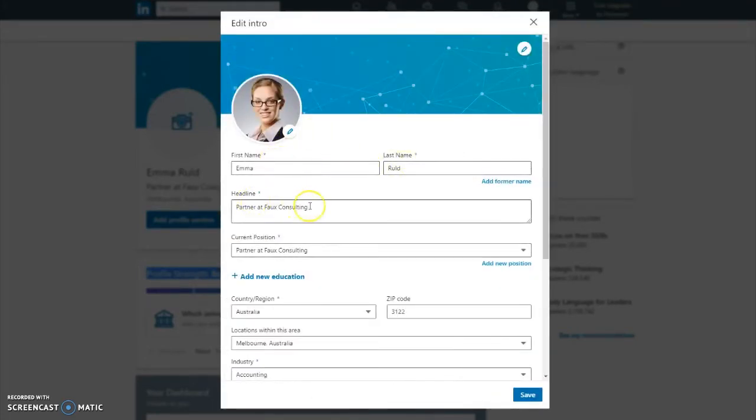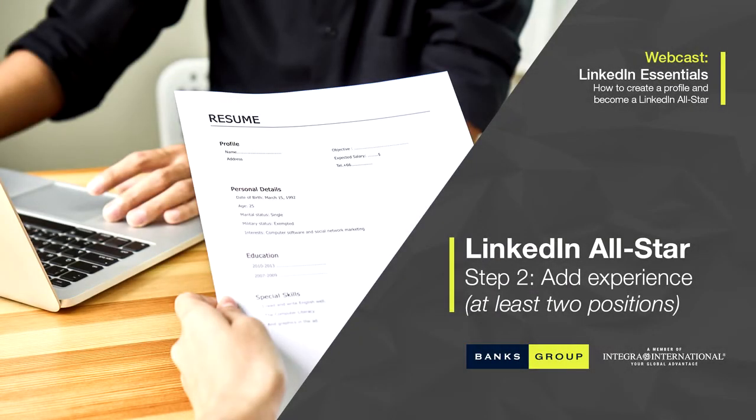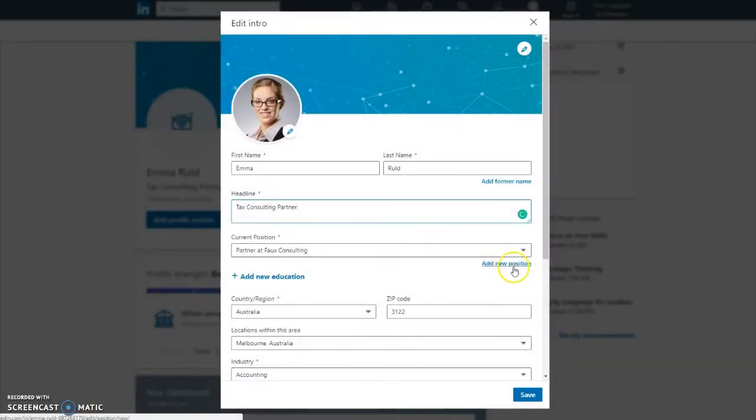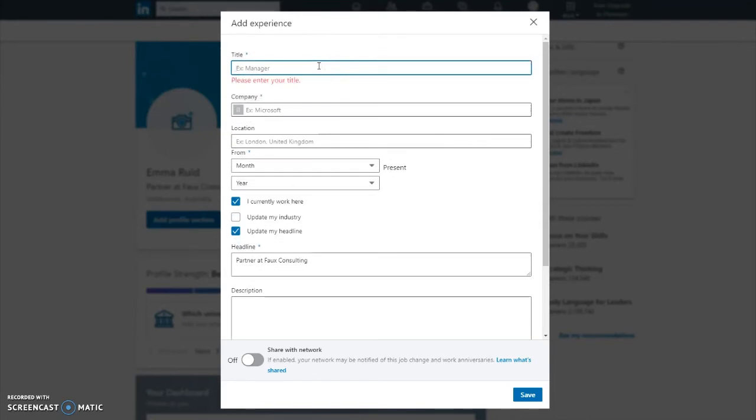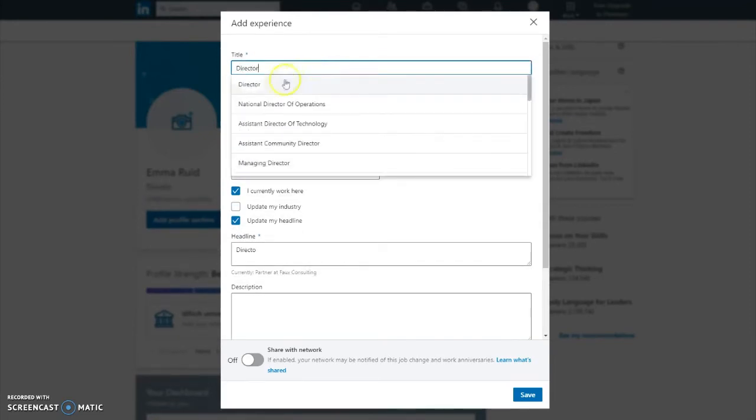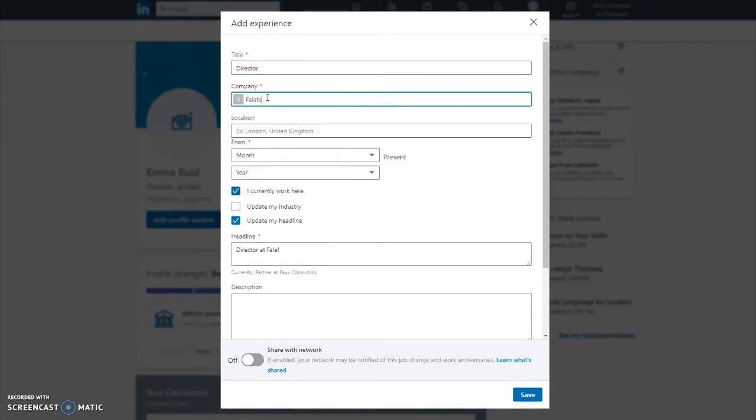At this stage, you can edit your headline to include some keywords that might be more specific to your industry or your job. However, I'll revert this back to the original headline for Emma. Following that, we want to enter some more work history. Click the Add New Position to do so. This will open up the Add Experience box. Here we're going to start by entering our previous job's information.